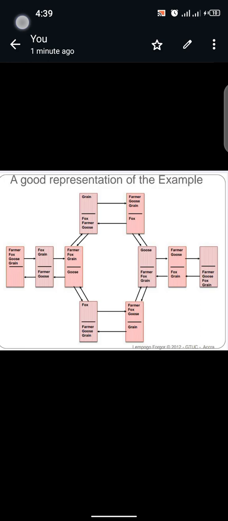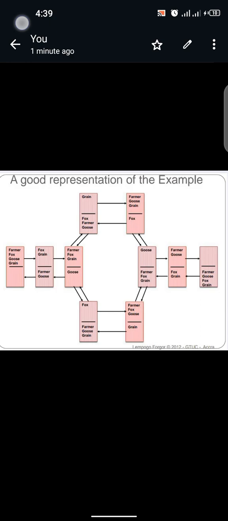So the farmer, the fox, and the grain are at the destination point of the river, and the goose is at the bank of the river. Then the farmer leaves the grain at the destination point of the river and brings the fox to the goose at the bank of the river. So at the bank of the river, we have the fox, the farmer, and the goose. And at the destination point of the river, we have the grain.